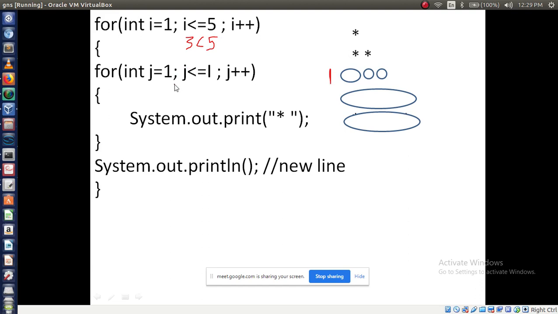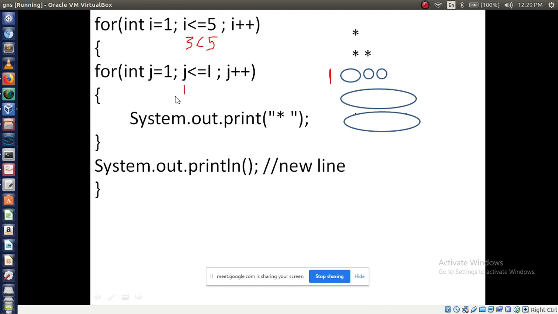Now enter into this loop. Here j value becomes now what? What is the j value? 1. Because initialization of j is what? Now 1. Again it will start from first column.